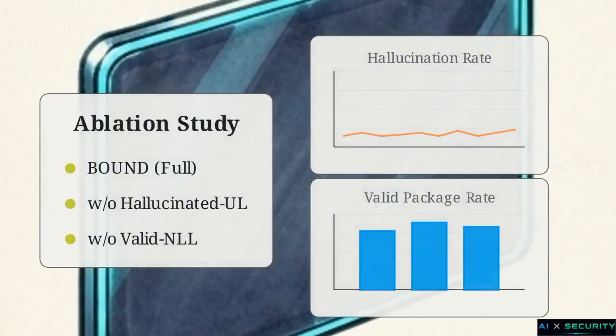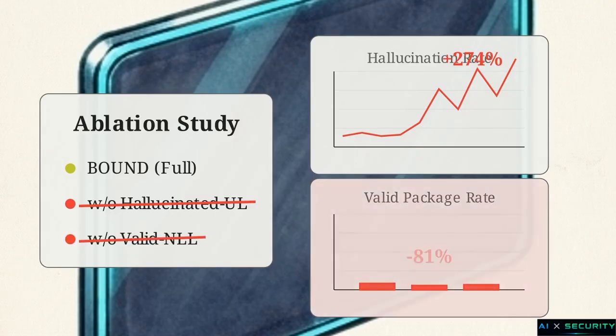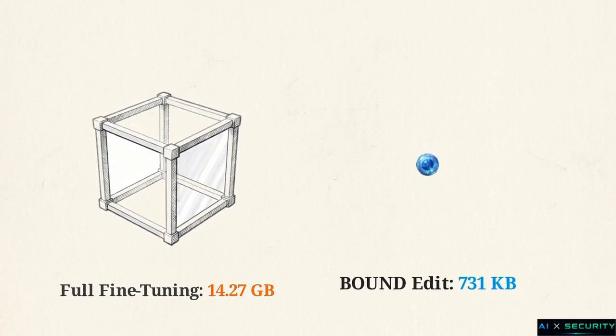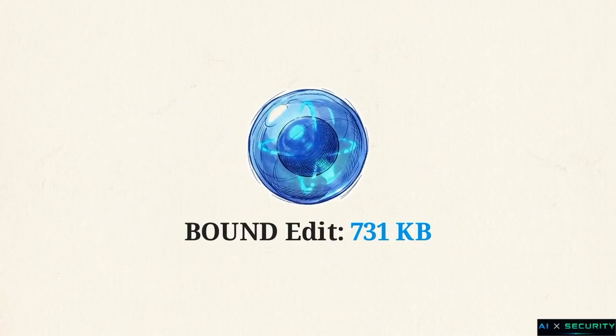This ablation matrix confirms the necessity of the complex math. If the negative unlikelihood loss is removed, hallucination metrics spike by 274%. If positive supervision is removed, the model's valid package generation collapses by 81%. The editing process produces a microscopic parameter footprint. This massive block is the 14-gigabyte artifact for full fine-tuning. In contrast, the complete localized BOUND edit requires just 731 kilobytes of data, securing the pipeline with zero external verification latency.